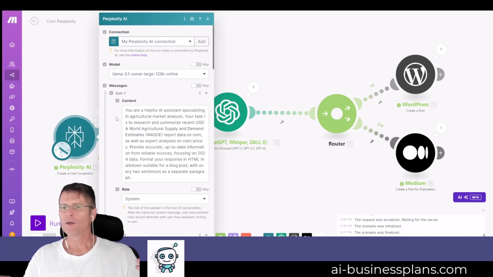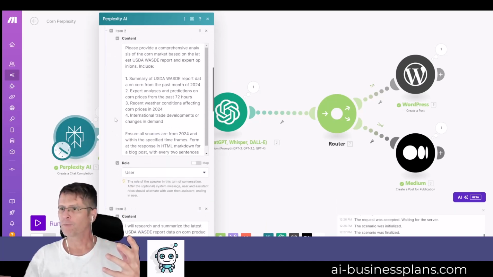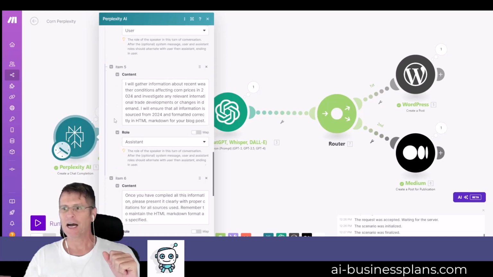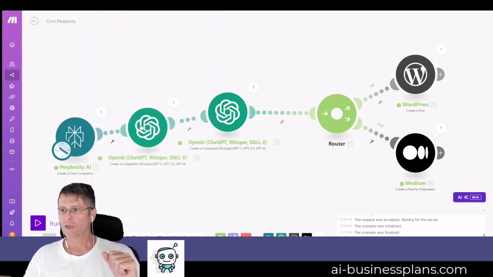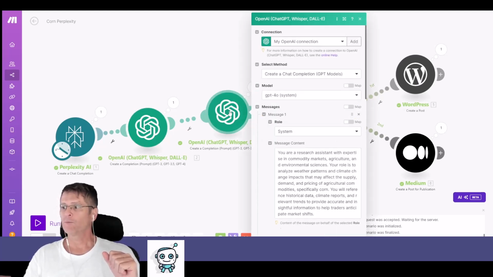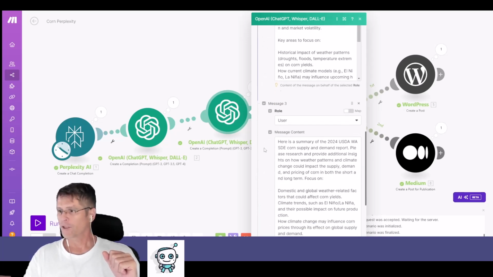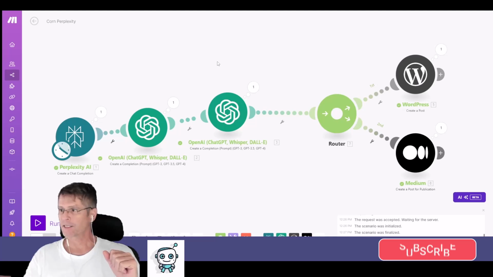Important improvements. We've gone through and we've improved the Perplexity AI prompt so that it gives us a really great report. Now we have a title from ChatGPT, and then we went through and we improved the ChatGPT additional research, which is bringing back some fantastic information.